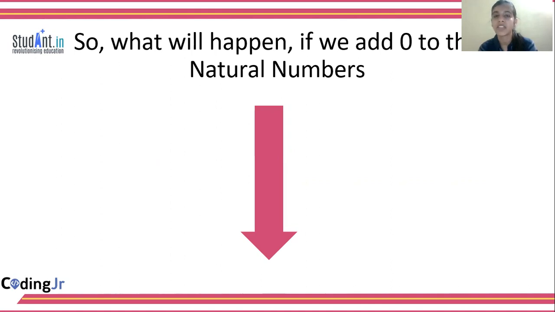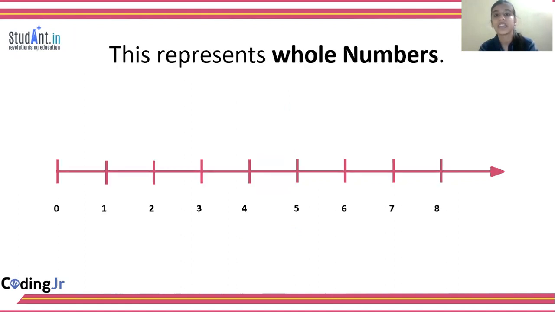Natural numbers were starting from 1, but if we add 0 to it, this represents whole numbers. So the difference between natural numbers and whole numbers is that natural numbers start from the number 1, but whole numbers start from the number 0. So that is the basic difference between natural numbers and whole numbers, right? Okay.